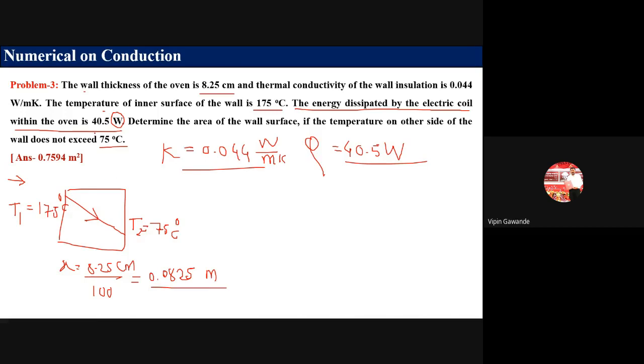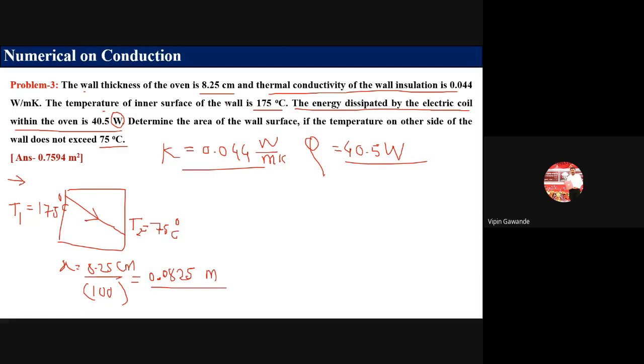Okay, so what is given in the problem? Wall thickness 8.25 centimeter. So that means X is equal to 8.25 centimeter. You have to convert that into meter. For converting centimeter into meter, we have to divide it by 100. So that comes out to be 0.0825 meter. Now the next thing is what? We have given the thermal conductivity in the problem. So thermal conductivity means what? It is K value 0.044 watt per meter Kelvin.